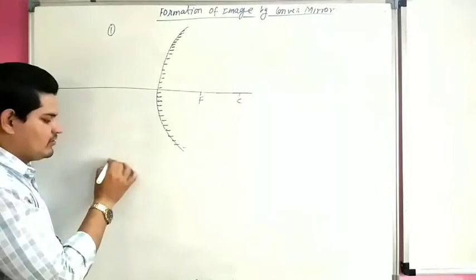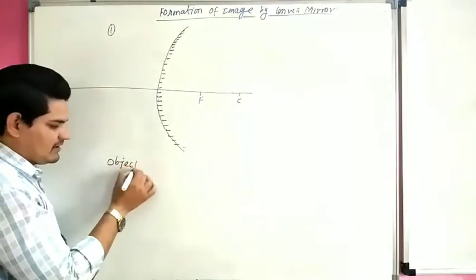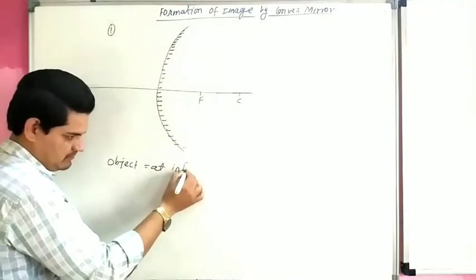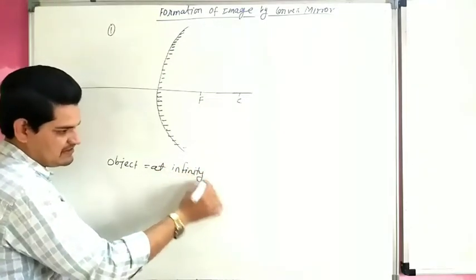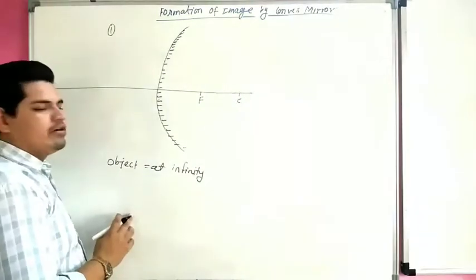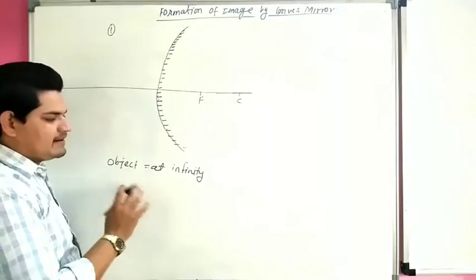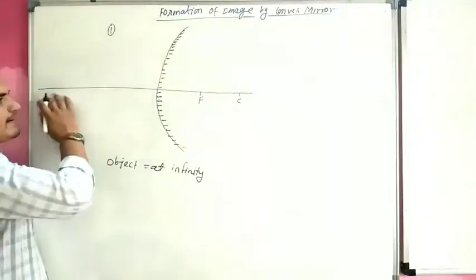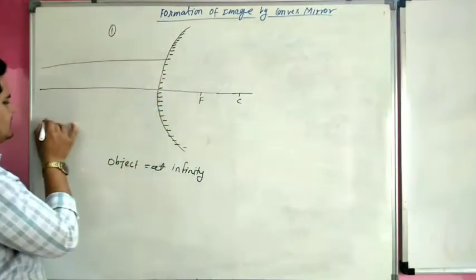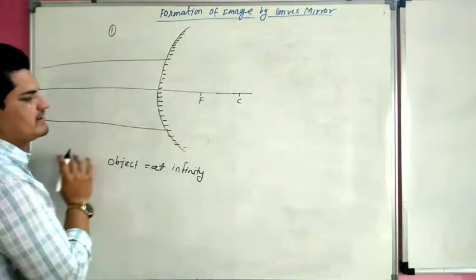In the first case, objects are placed at infinity. So we already know when objects are placed at infinity, the rays come parallel to the principal axis.